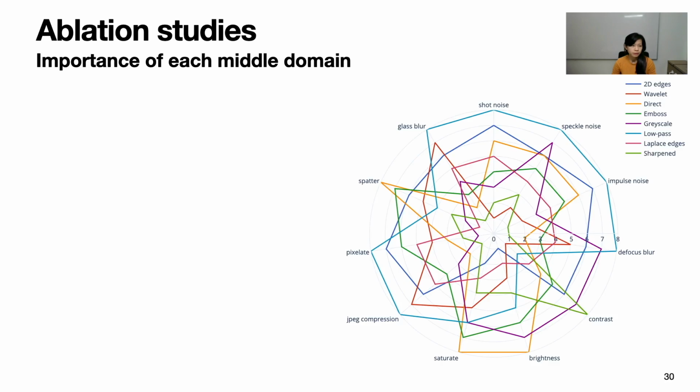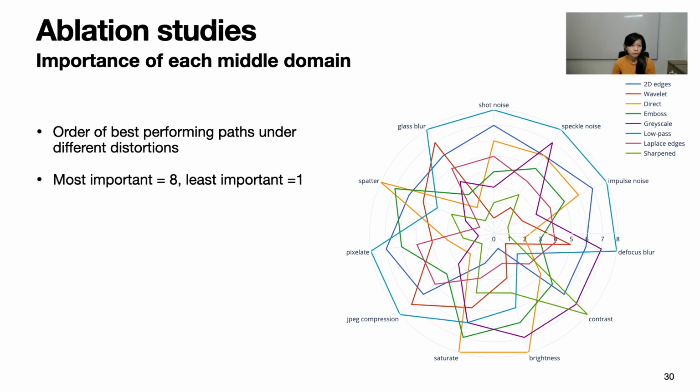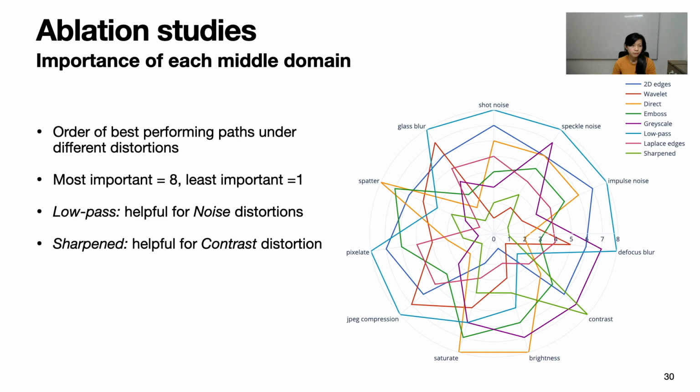This is another ablation study to analyze the importance of each middle domain. The chart has 11 axes. Each one represents one distortion. Each curve represents a middle domain prediction path, so there are 8 curves. A curve gets 1 on the distortion if it contributes the least and 8 when it contributes the most. For example, the direct path, which is a mapping from RGB to the target task, is most helpful for saturate, and the edges domain was the least helpful. We see that the low pass middle domain was most helpful for noise distortions, and the sharpen domain was most helpful for contrast distortions.